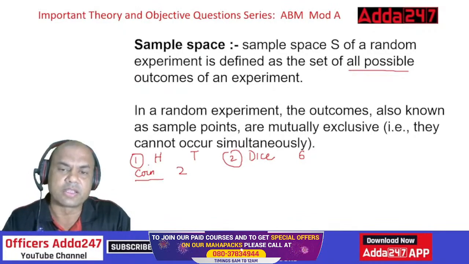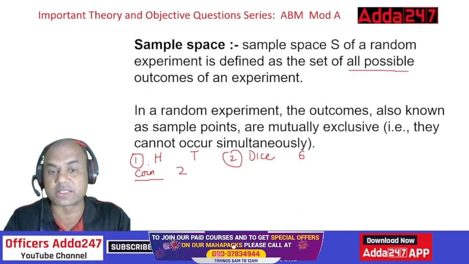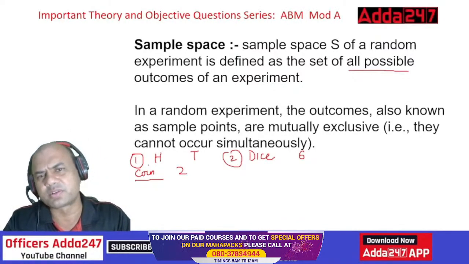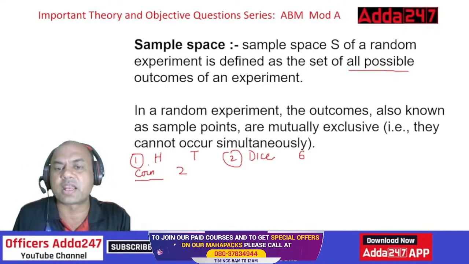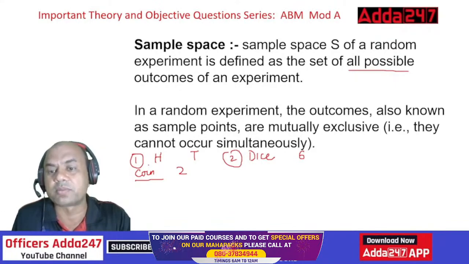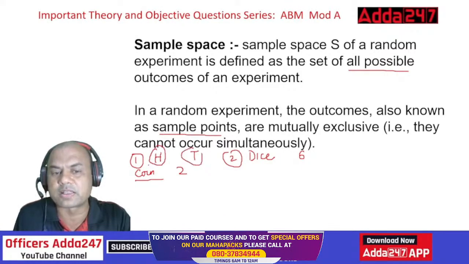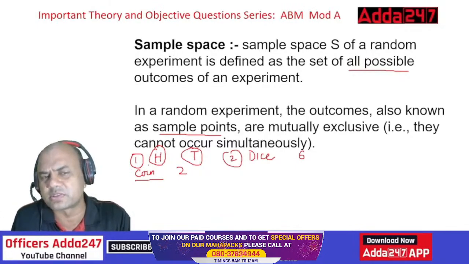Got it? In the random experiment, the outcomes, also known as sample points, are mutually exclusive. That is, they cannot occur simultaneously. Means what? Mutually exclusive means what? See here, in the random experiment, the outcomes, also known as sample points. So here, these are the sample points. Head is one sample point, tail is another sample point. Here, dice, if I am getting 1, 2, 3, 4, 5, 6, all these are the sample points. So these are mutually exclusive.